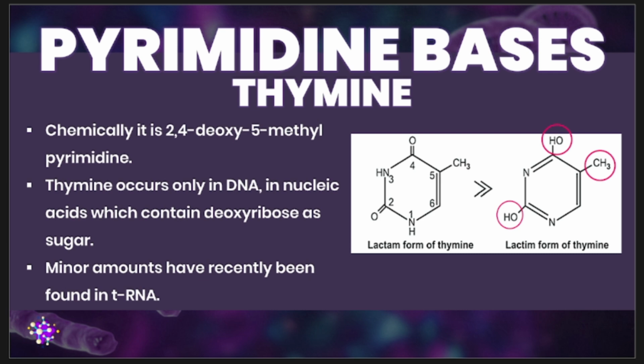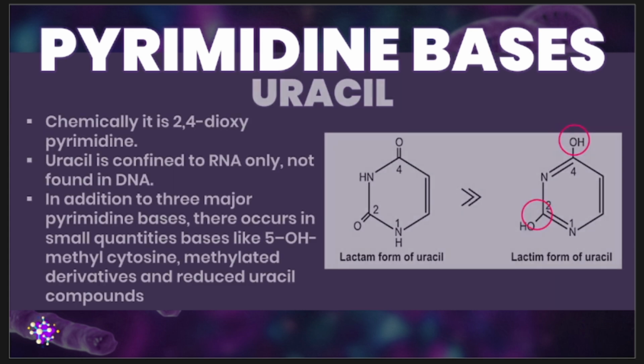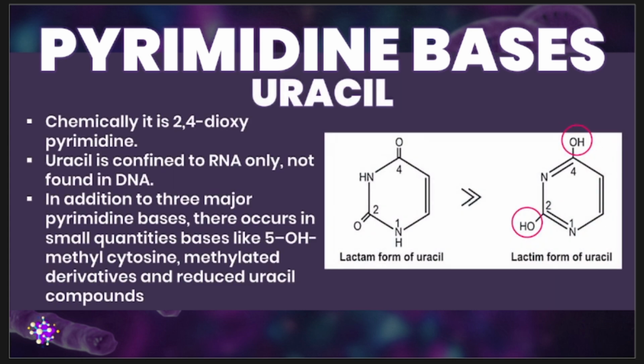Okay, next up, the last of your pyrimidine bases, we have your uracil. Your uracil is chemically named 2,4-dioxypyrimidine.